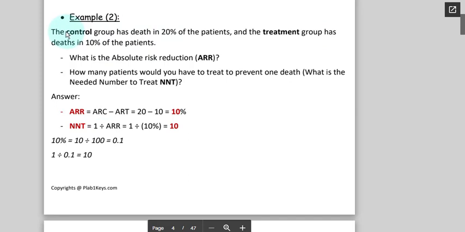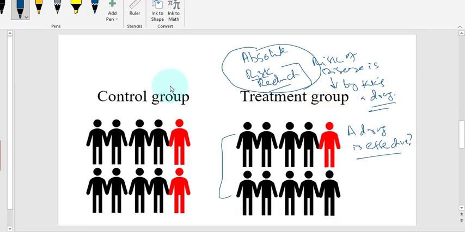Now this is a very beautiful example. The control group has death in 20% of patients. That is to say, if you take 10 people in a control group, 2 of them die of the disease. For example, you are testing for diabetes. You have experimentally found a new drug and you want to introduce it. Now you want to check how effective it is.